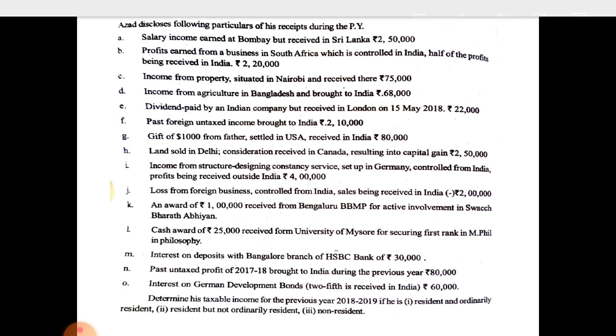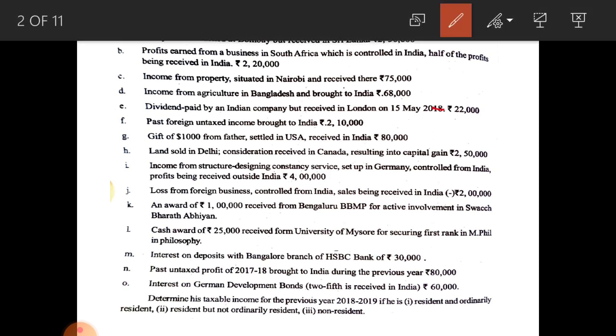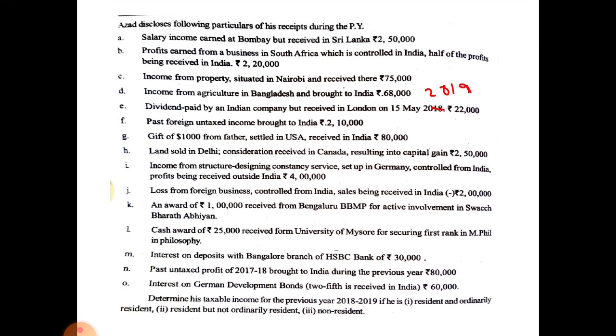Make it as 2019, okay. Dividend paid by an Indian company but received in London, exempted from tax because dividend by Indian company is exempted from tax. No need to pay tax on this amount.